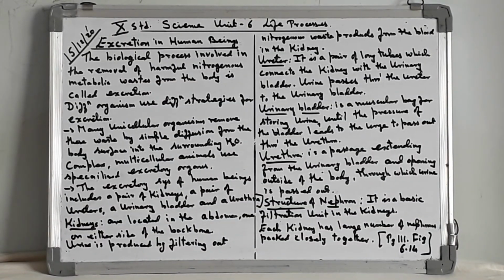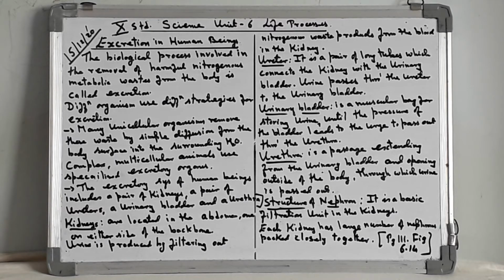Now we go to the last process, that is excretion in human beings. Definition: the biological process involved in the removal of harmful nitrogenous metabolic waste from the body is called excretion. Different organisms use different strategies for excretion. Many unicellular organisms remove these wastes by simple diffusion from the body surface into the surrounding water.